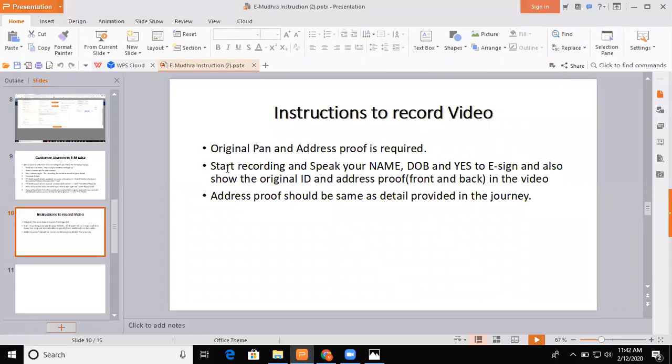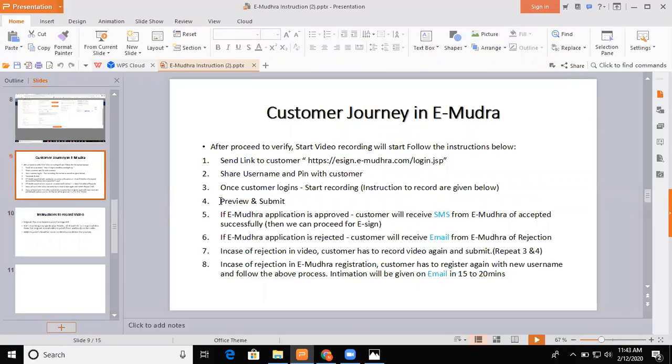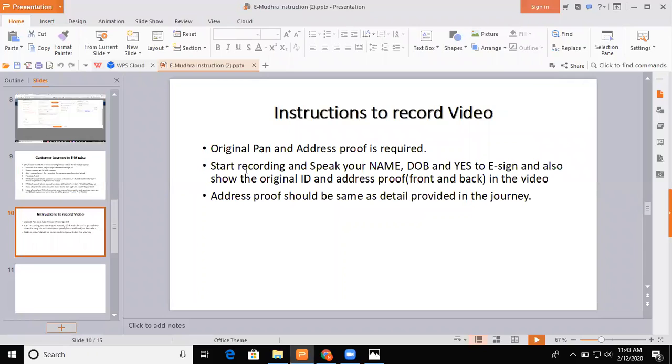Preview and submit. And I think I covered all this: start recording, name, date of birth, yes to e-sign. Original, make sure that you are holding your original PAN card and address proof only, not a Xerox copy.